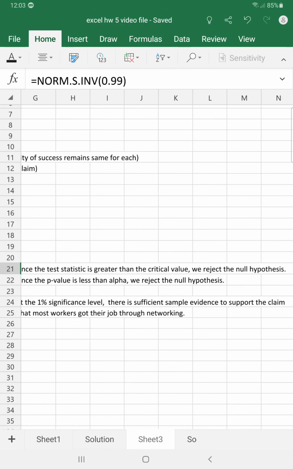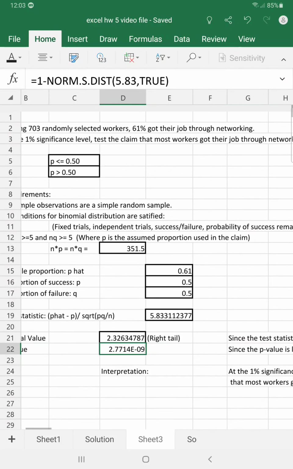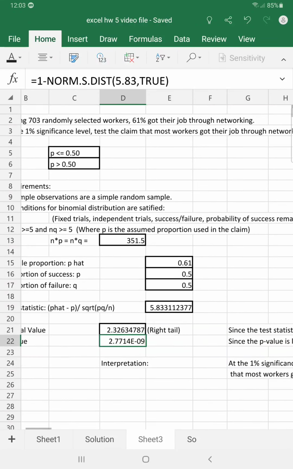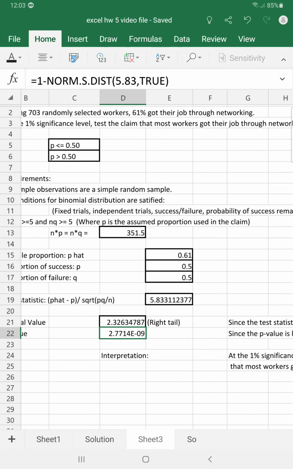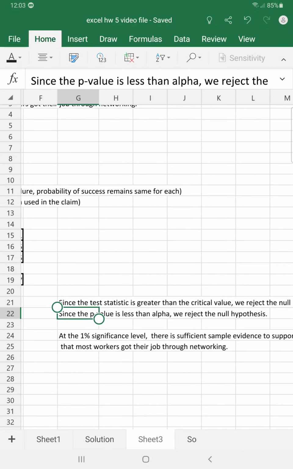And since that is in the critical region, then we will reject the null hypothesis. We can also look at the p-values. The p-value here is effectively 0. So it is less than alpha. Alpha, remember, up here is 1%, so 0.01. And since the p-value is less than alpha, we reject the null hypothesis.